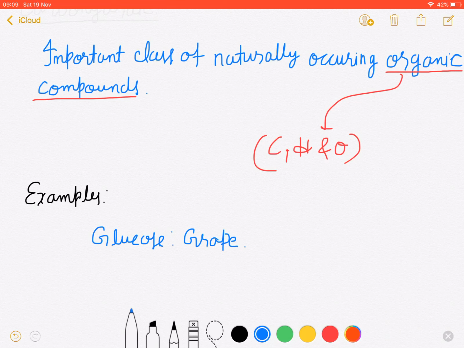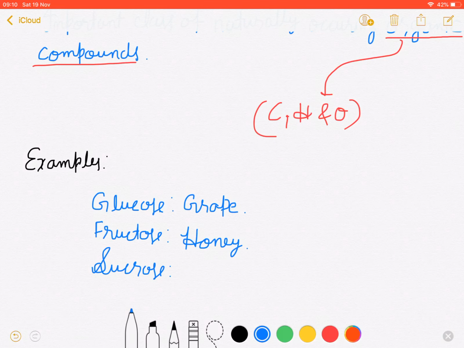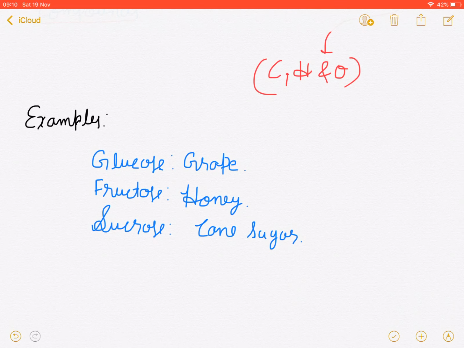And then fructose. Fructose is found in honey. After fructose, sucrose. Sucrose is found in cane. It's a kind of cane sugar, or sugar cane you can say.